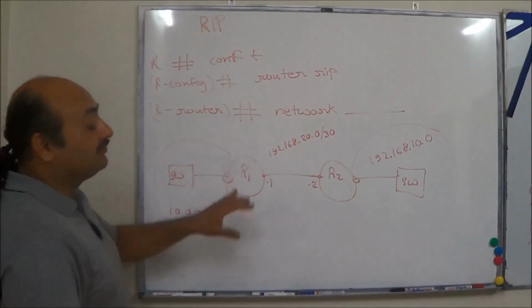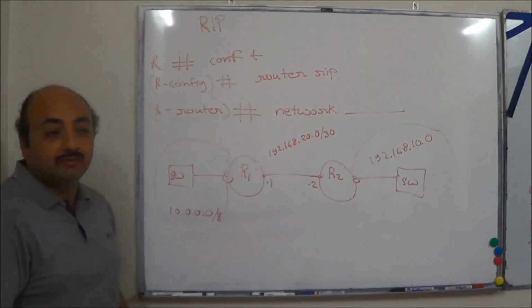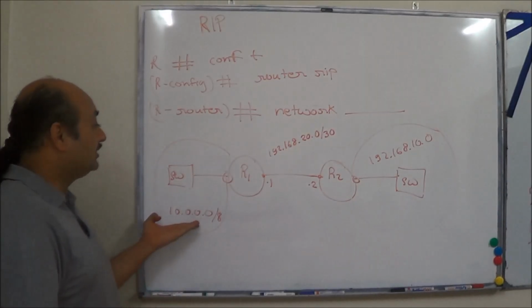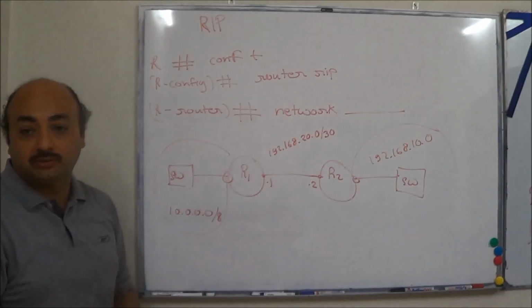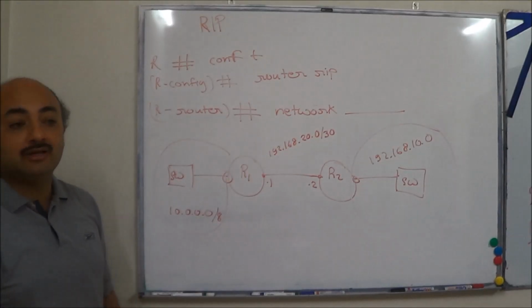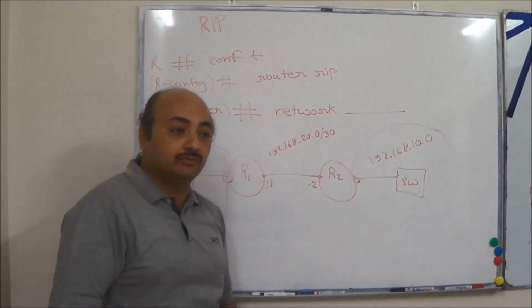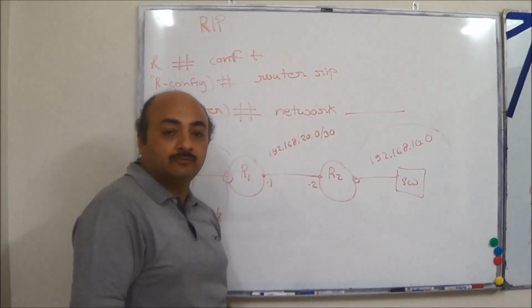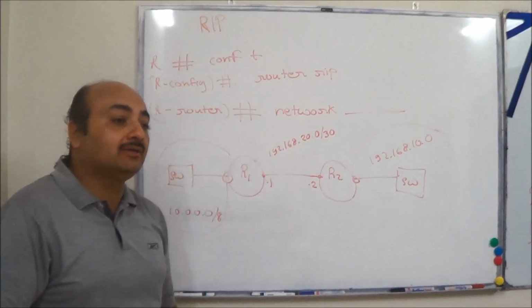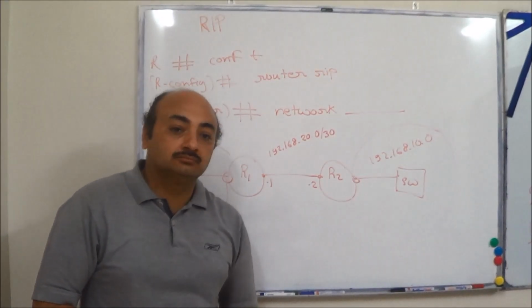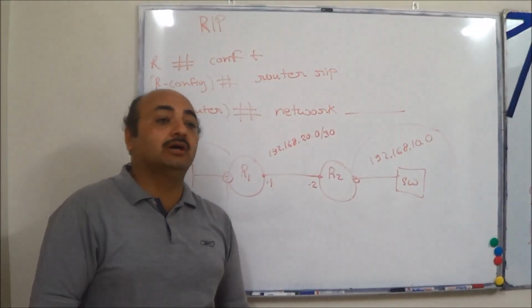So, if we are on R1, what networks do we want to advertise? The network 10, and we want to advertise the 20 network. What networks do we advertise? The networks we are aware of. R1 is aware of 2 networks. R2 is also aware of 2 networks. So R1 wants to advertise whatever it is aware of to the others.